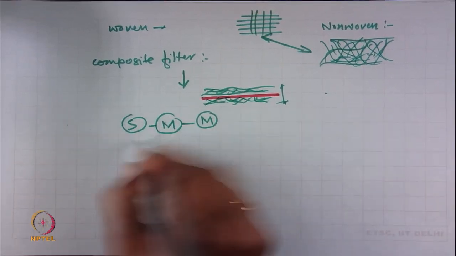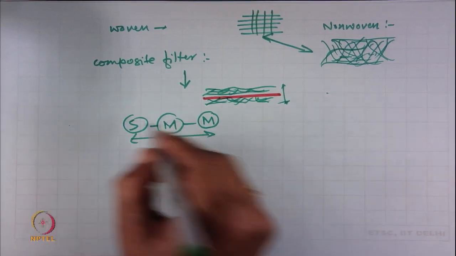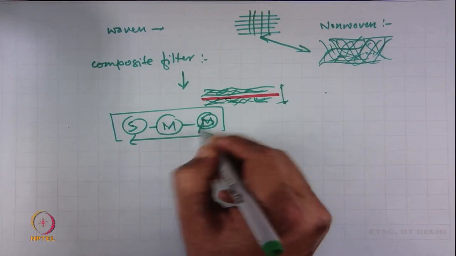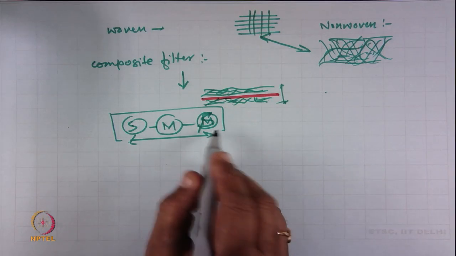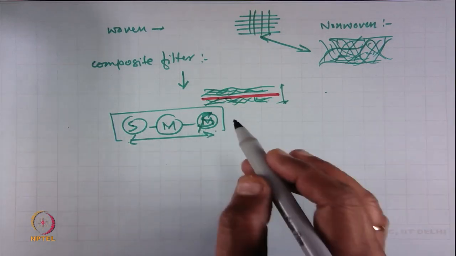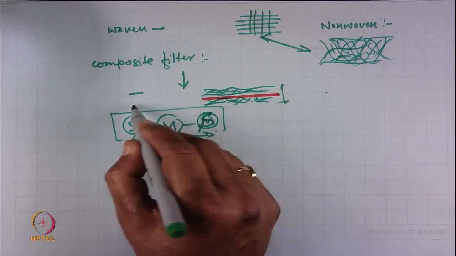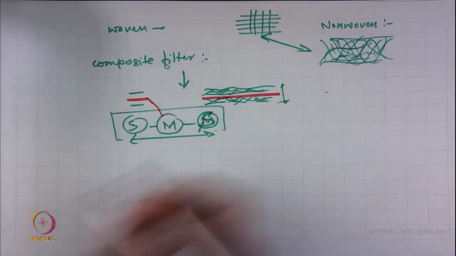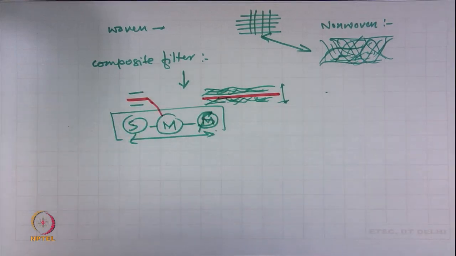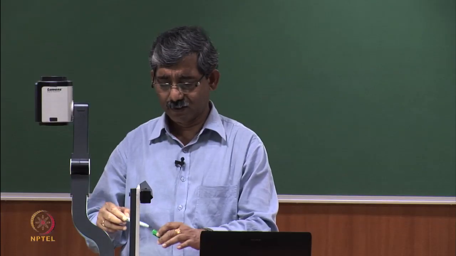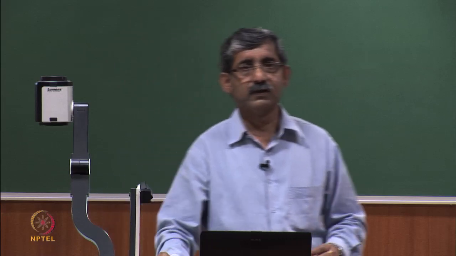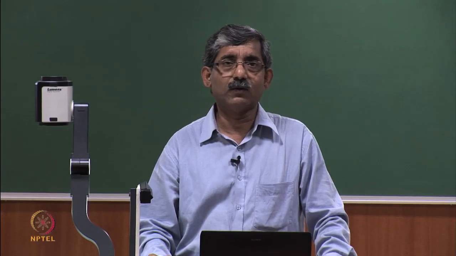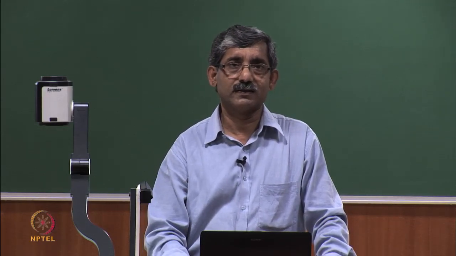So, although it is a non-woven filter medium, here we have spun bonded fabrics in both the top and bottom layers, and in between we can have one melt blown structure. So, there are different types of combined structures which enhance the filtration characteristics along with the mechanical characteristics.